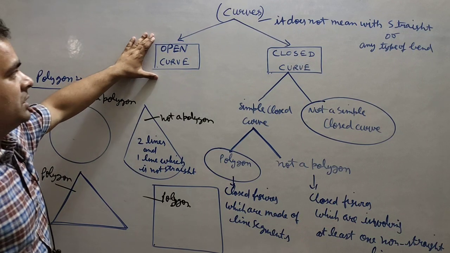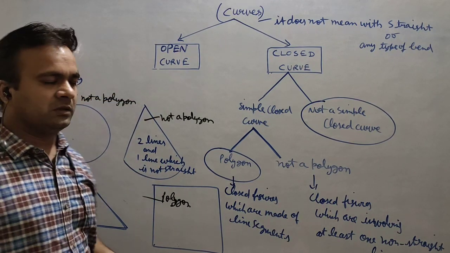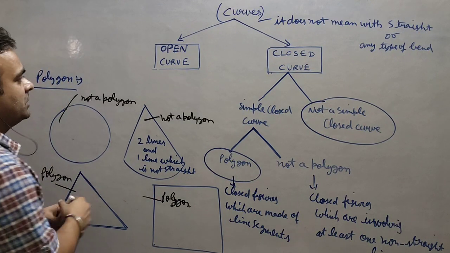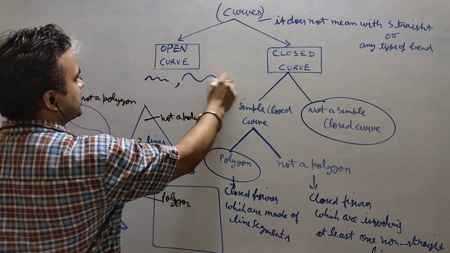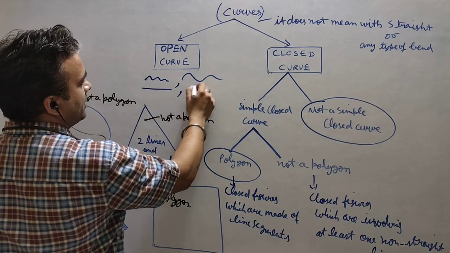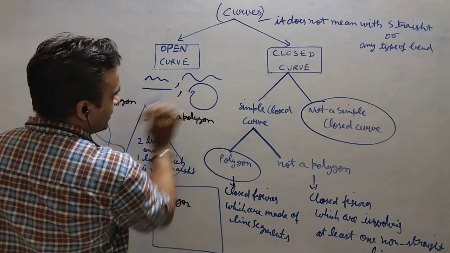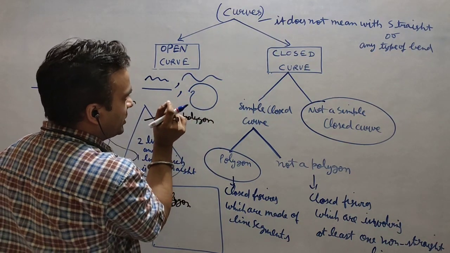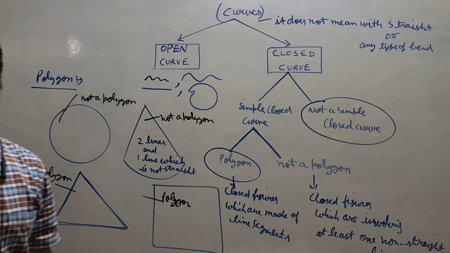An open curve can be any type of curve where the initial and final points are not meeting. It can be in this form, this form, a straight line, or like this. You can see here just a very small gap is there. Because of this particular gap it is open.